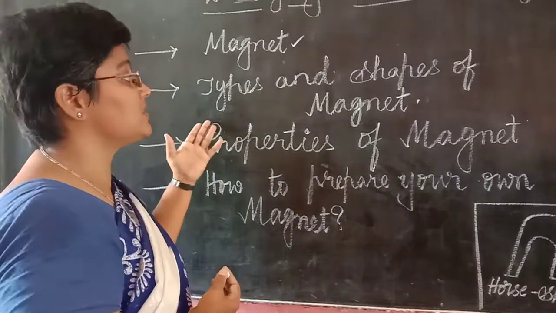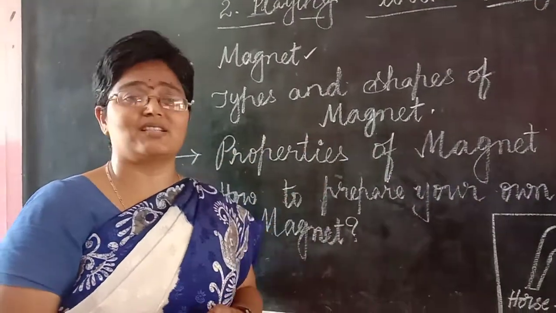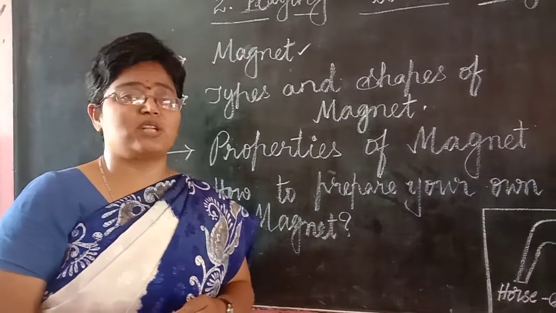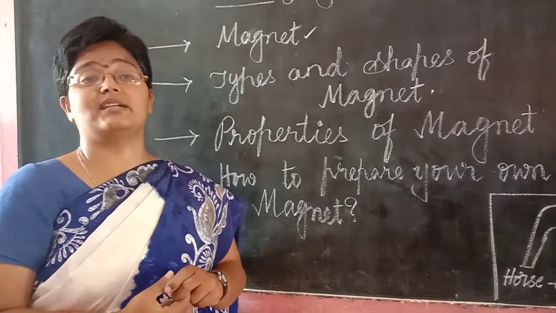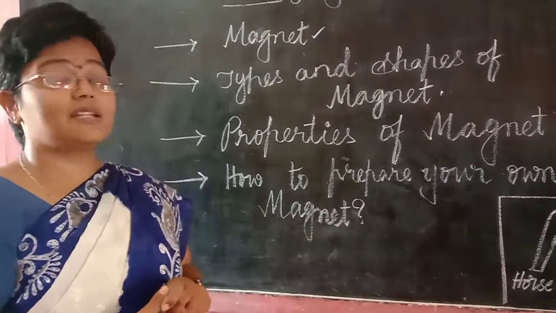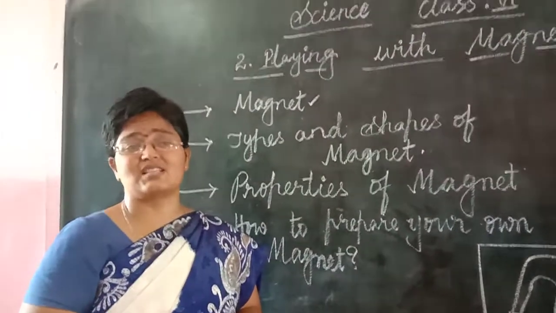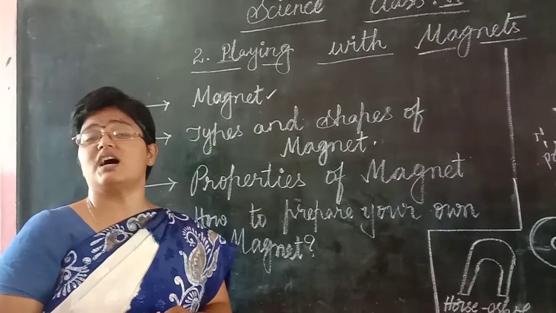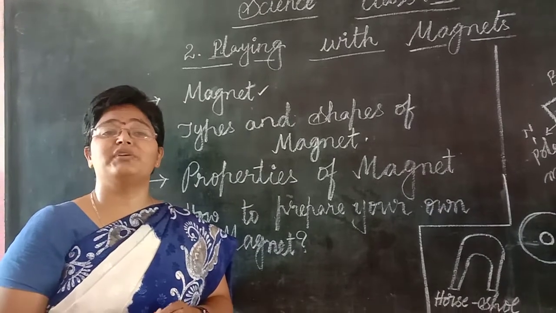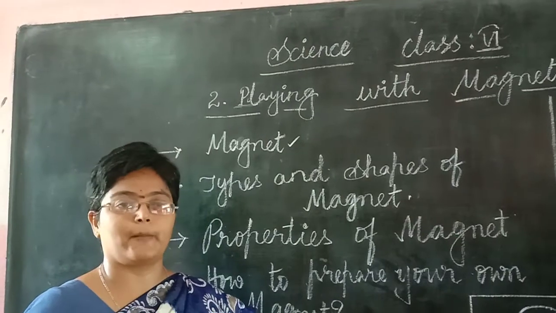So let us see, children, how many types and shapes of magnets there are. Magnets are of two types, natural magnets and artificial magnets. Natural magnets have less magnetism, whereas electromagnets, that is artificial magnets, which are used in our different electrical appliances, have heavy power.